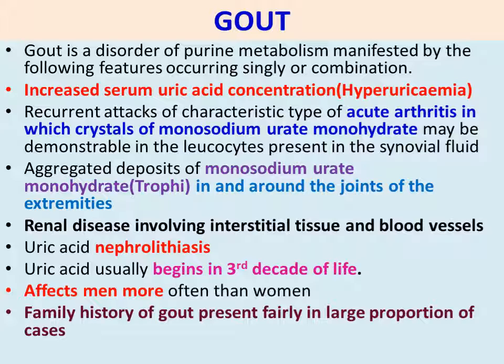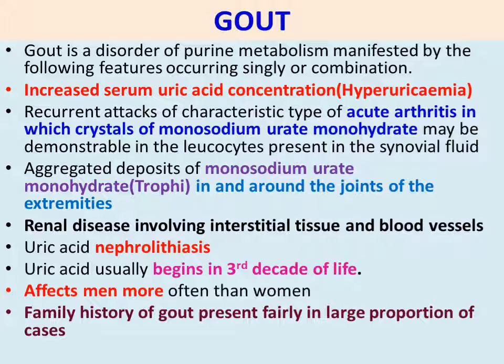Next point, recurrent attacks of a characteristic type of acute arthritis in which crystals of monosodium urate monohydrate may be demonstrable in the leukocytes present in the synovial fluid. So, in the synovial fluid which is present in the joints, monosodium urate crystals will accumulate and acute arthritis will occur in the joints.